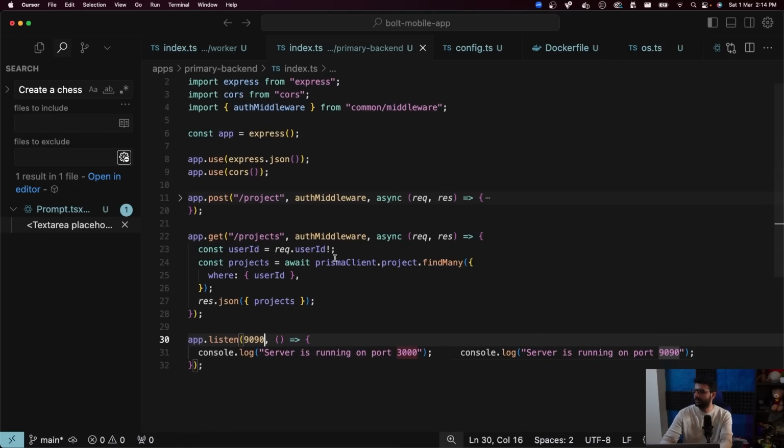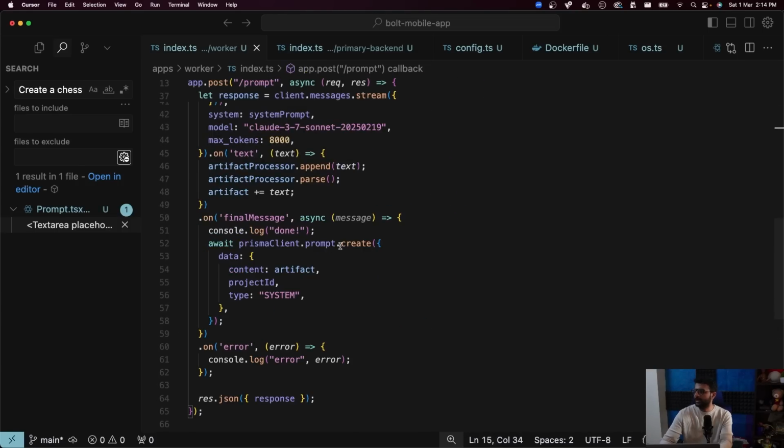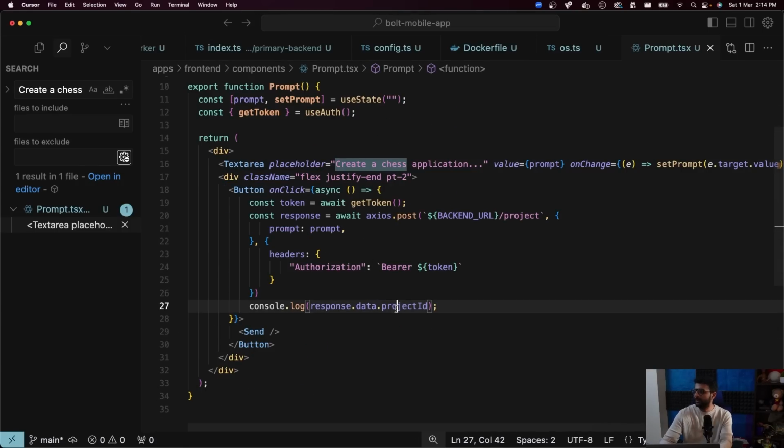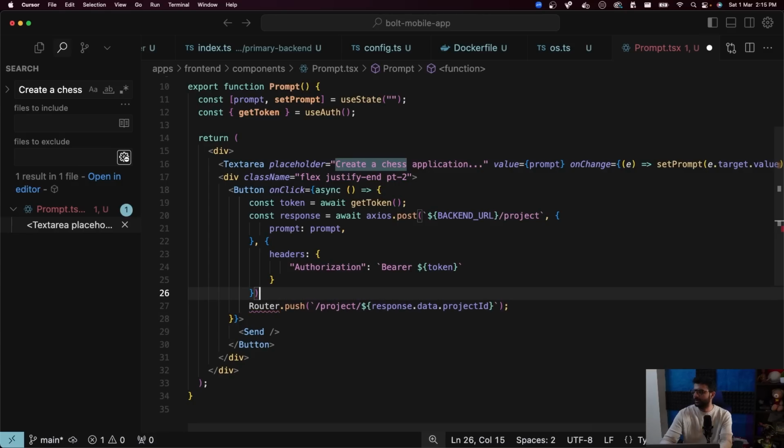Backend/index.ts. It returns a project ID. That's what we get over here. And from here we need to take the user to the other screen. So I can just do a router.push/projects/project ID. I don't need this.